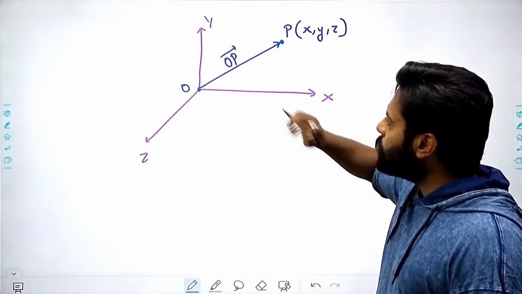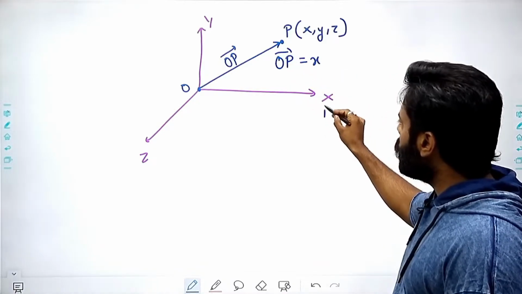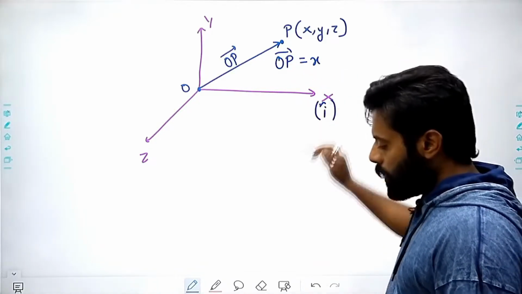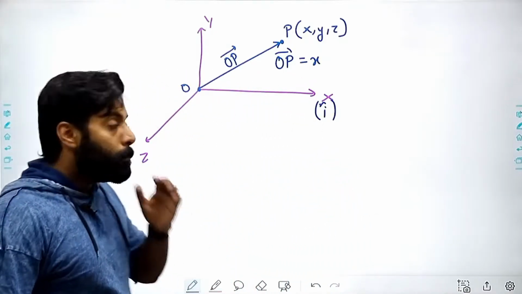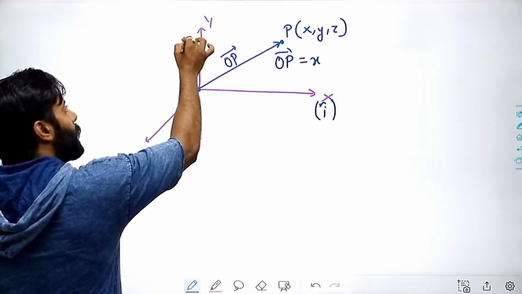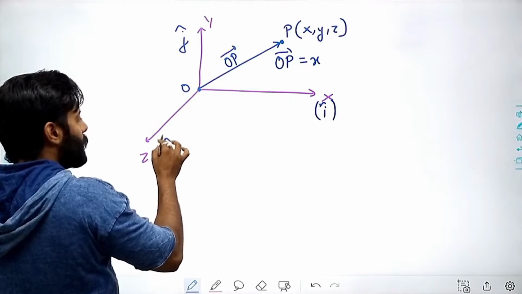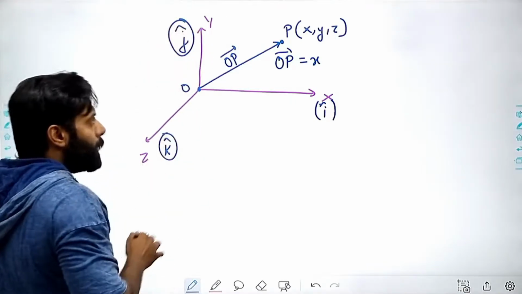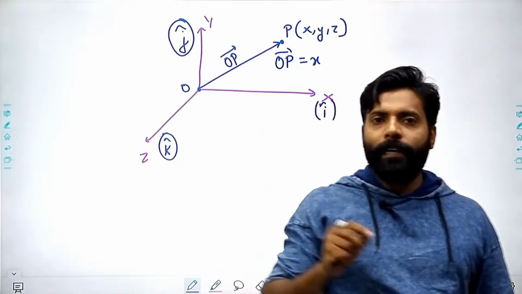So the equation of the position vector will be x i cap, because whenever we have a vector in the direction of x, we represent that direction of x as i cap, the direction of y as j cap, the direction of z as k cap. So we represent these directions as i cap, j cap and k cap.